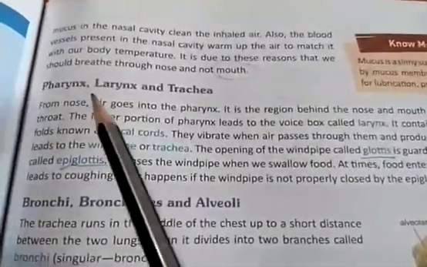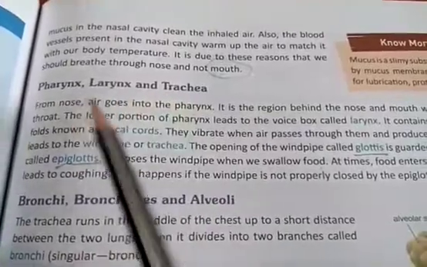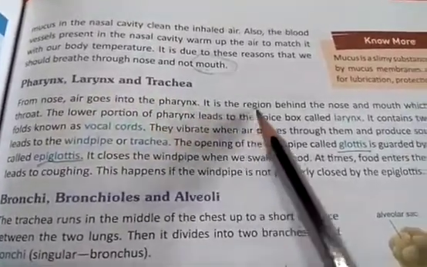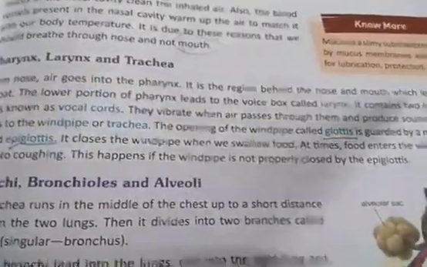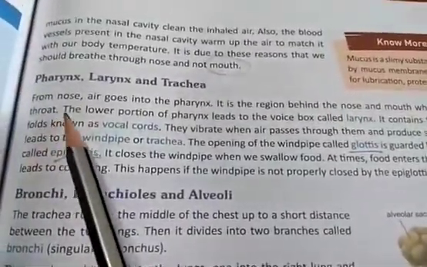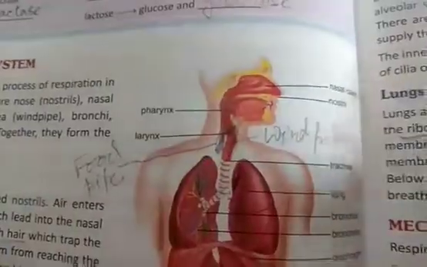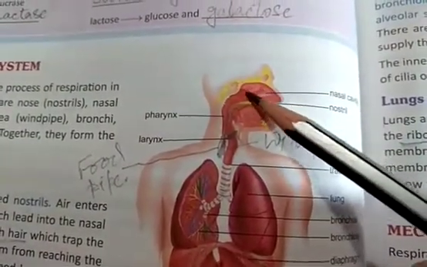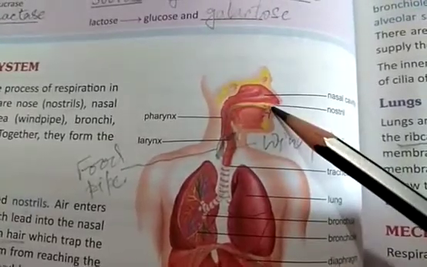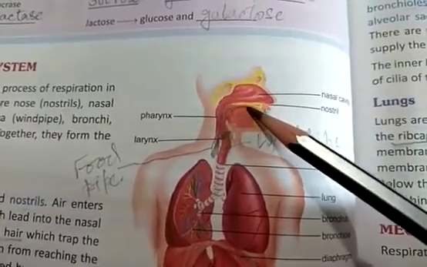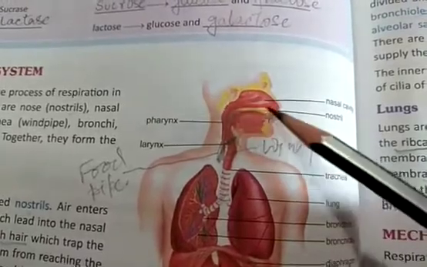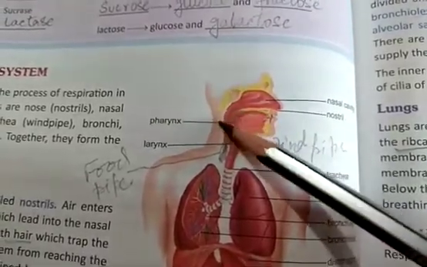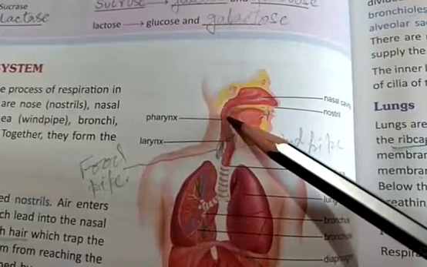Now let us see the pharynx, larynx and trachea. From the nose, air goes into the pharynx. It is a region behind the nose and mouth which leads to the throat. Let us see, it's here. We are inhaling air through our nose, and we are eating food through our mouth. So the inhaled air and the food get mixed in this region, and this is called the pharynx.